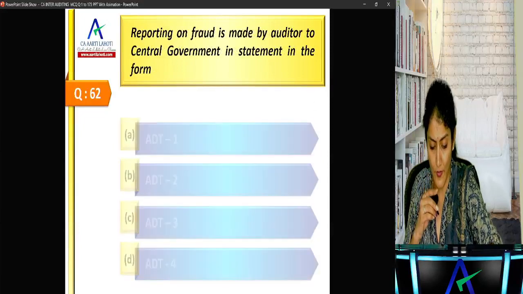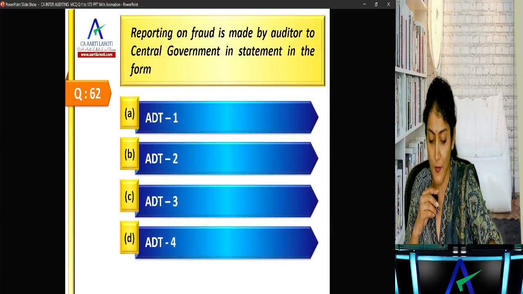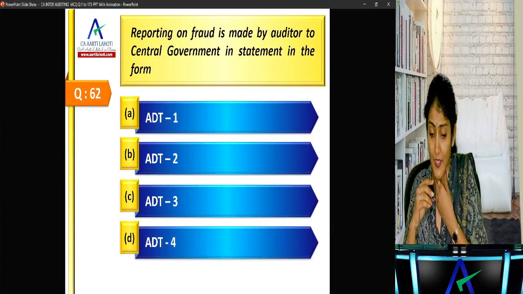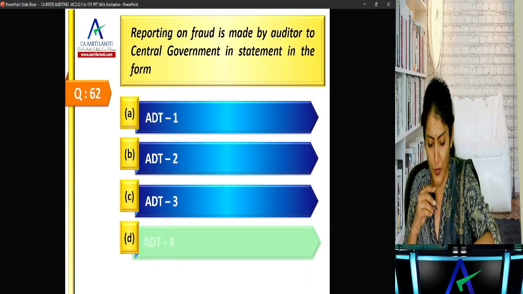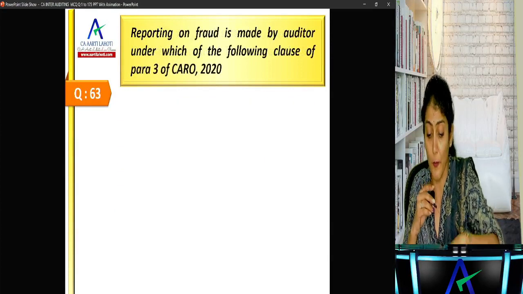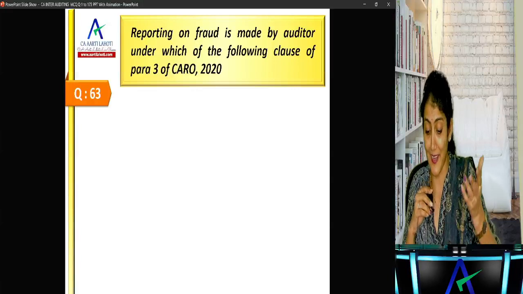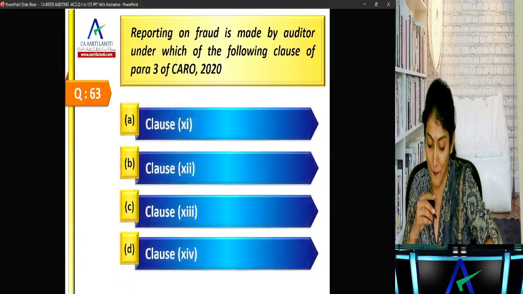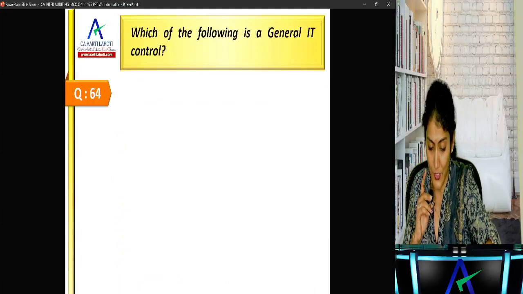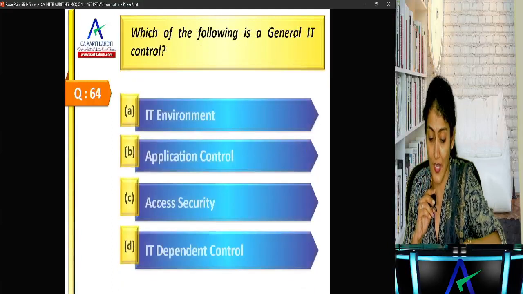Reporting on fraud is to be made by the auditor to the central government in form ADT 4, right? Duty to report the fraud to CG. Okay. Reporting on fraud is made by the auditor under which of the following clauses of CARO? Clause 11, right? Clause 11. Okay, of CARO.